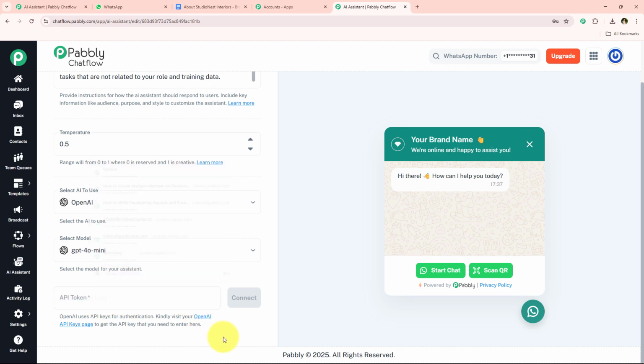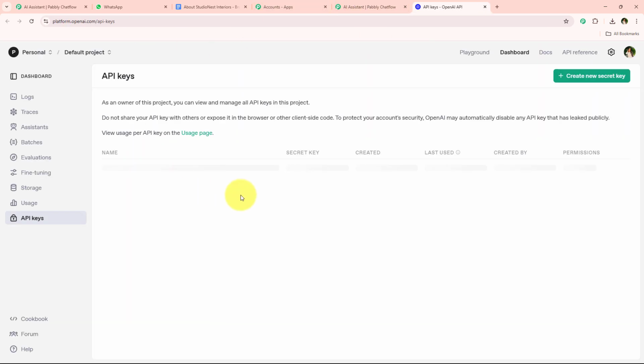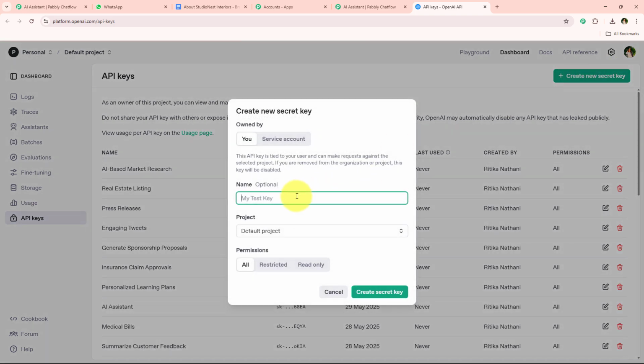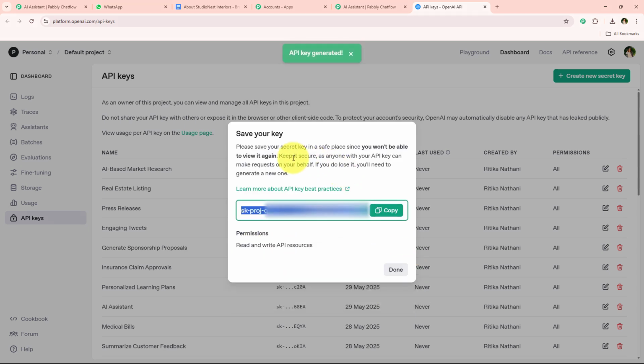And to get this API token, we are simply going to follow the help text, and it is saying kindly visit your OpenAI API key page to get the API key that you need to enter here. So I'm simply going to go towards my OpenAI API key page to get the API key. And after coming over here, we simply have to go towards this create new secret key. I'm just going to name my key, select the project and click on this create secret key button, and over here my key has been created.